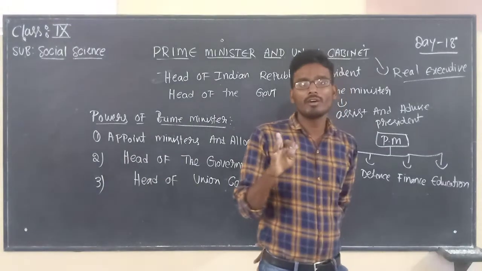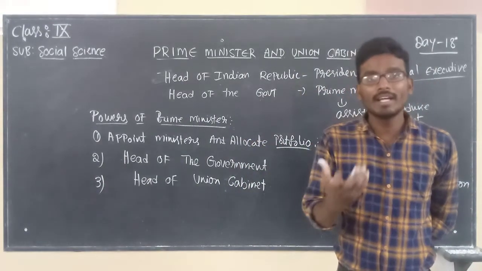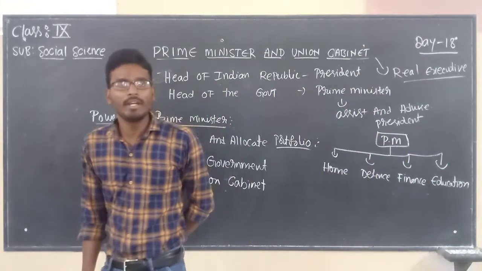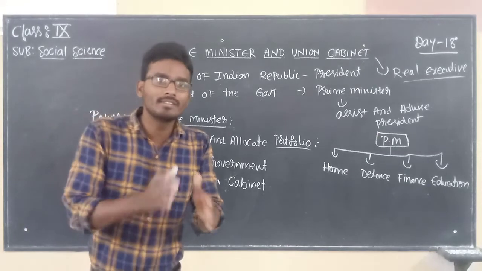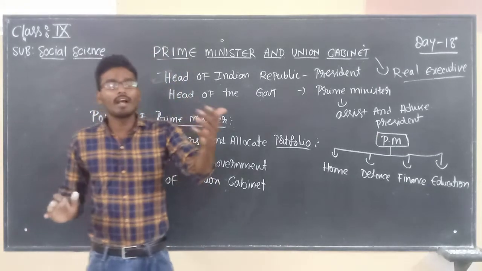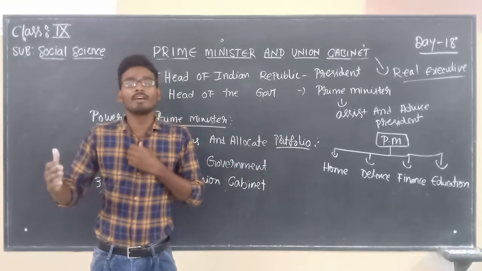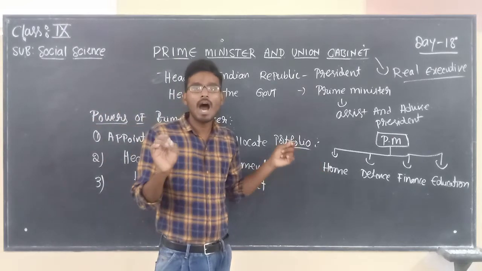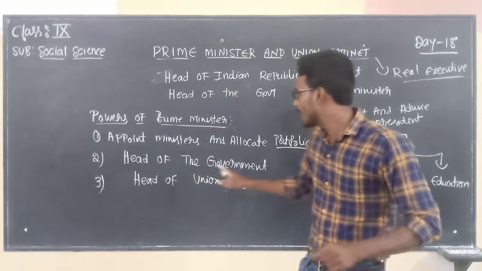Just now I told you our constitution provides the cabinet with its head. Who is the head of the cabinet? The Prime Minister is the head of the cabinet. The Prime Minister has the power to conduct meetings with the cabinet. He will call for general meetings, and he will call for any kind of urgent meeting of the cabinet ministers. So all activities are done by the cabinet, that is, through the Prime Minister only.